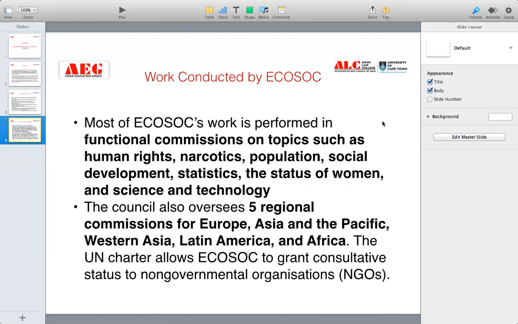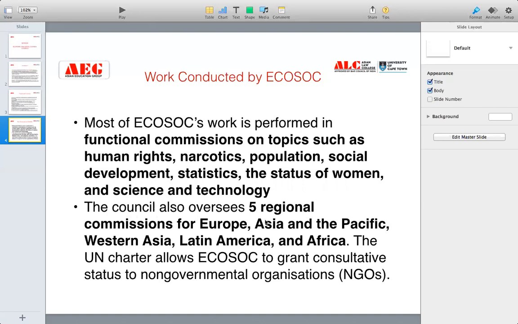For example, if drug trafficking is very much rising in the world, then obviously the functional commission that works on narcotics and drugs can provide information to the ECOSOC. Instead of ECOSOC actually working on it, it will be the functional commission on narcotics that will be working and dealing with how this drug trafficking or smuggling can be reduced. So most of the ECOSOC's work is actually performed by these functional commissions.